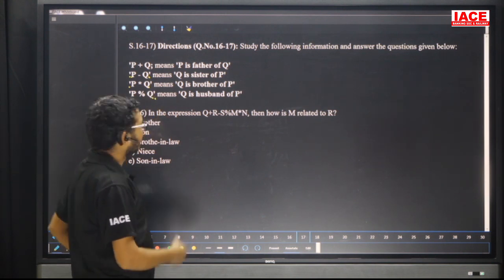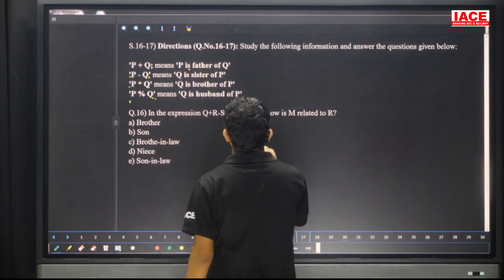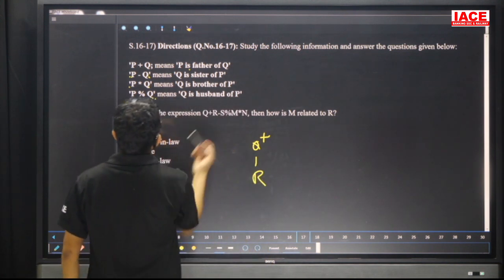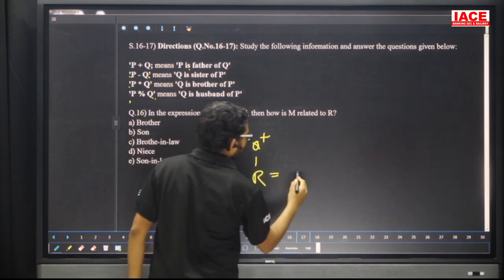Leave it. In the given expression, Q plus R means what? Plus means forward only. Q is father of R. R minus S. Minus means what? Reverse. R minus S means S is sister of R.